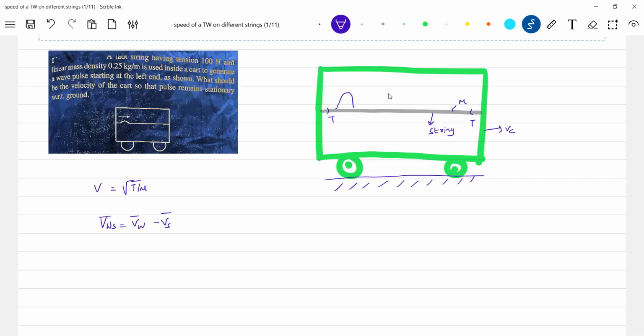Try to analyze, because a student has to put effort here. Anything directed towards the right, let me take positive. Now with respect to the string, where the string is moving, the speed of the wave is under root of T by mu.